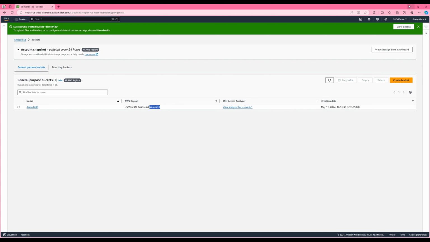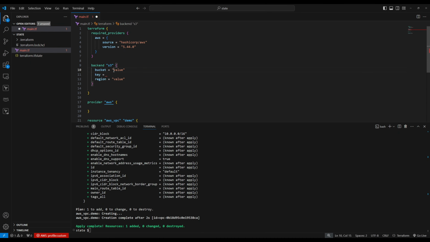The bucket name is this one. We created it in the region US West 1. And then the key can be anything. Let's give the key as the state file name. You can give terraform.tfstate. So now we added the backend block. You're going to see the state migrated from here to the S3 bucket. So let's save this.